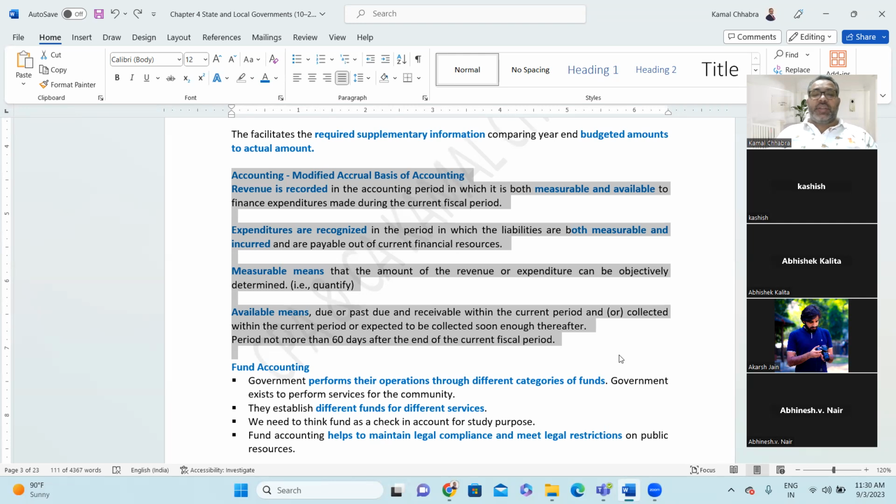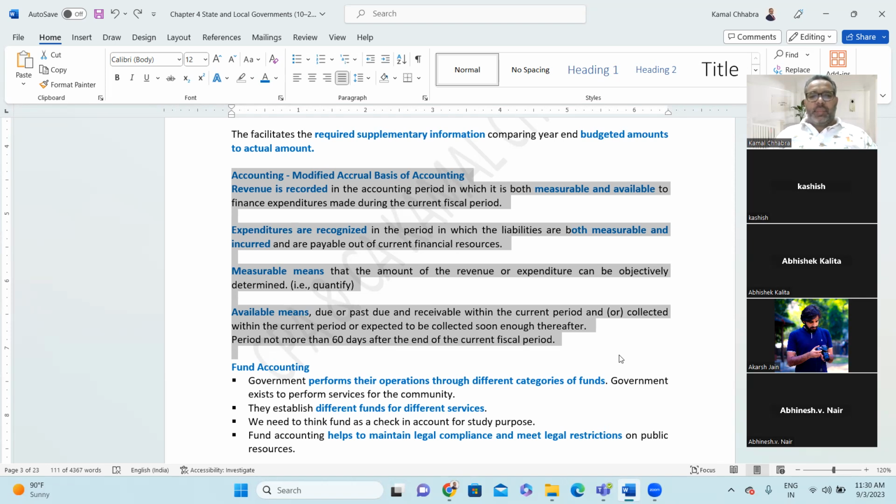Second is expenditures are recognized in the period in which liabilities are both measurable and incurred. Measurable and incurred. That means you can measure it and you have already incurred it. What do you mean by incurred? You have already utilized the benefit of product and services, similar to accrual basis. Right?